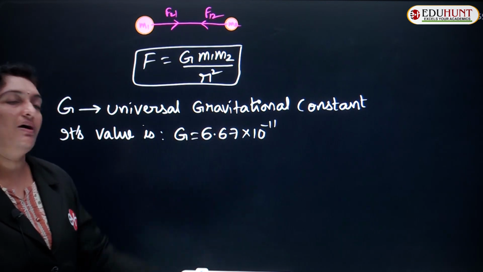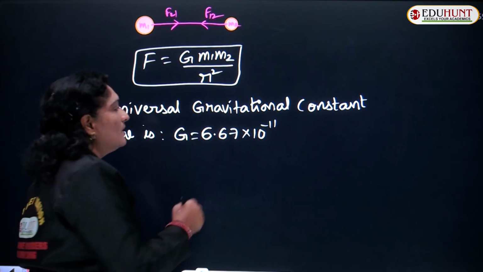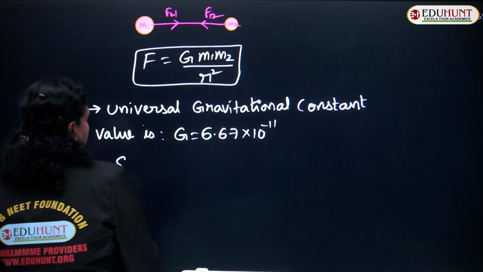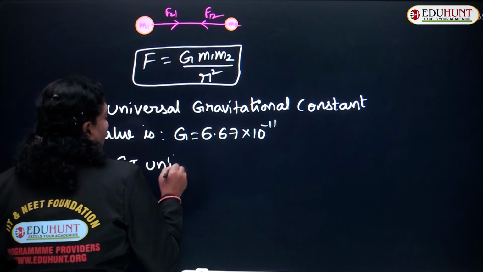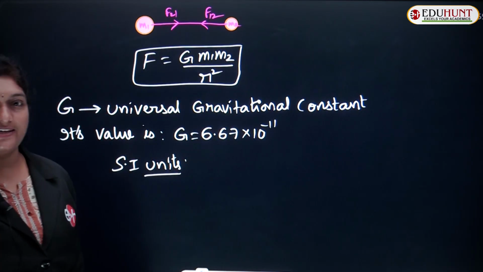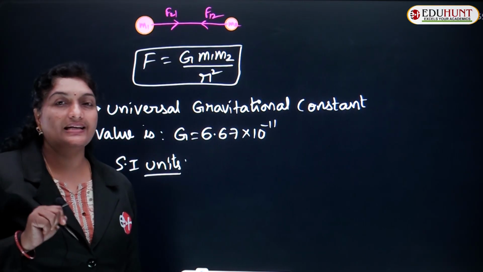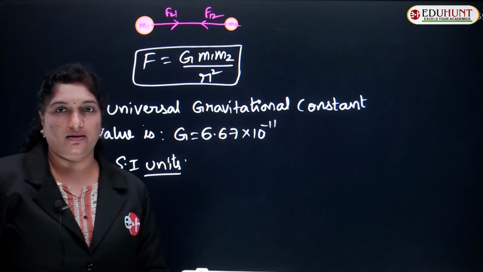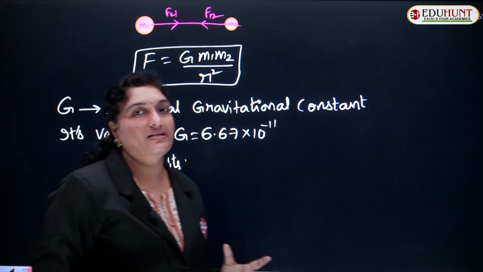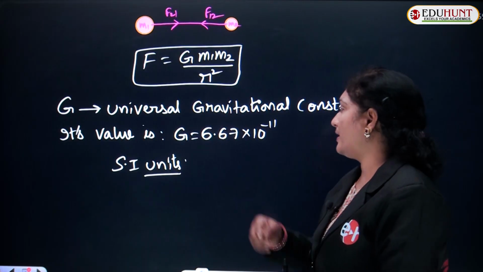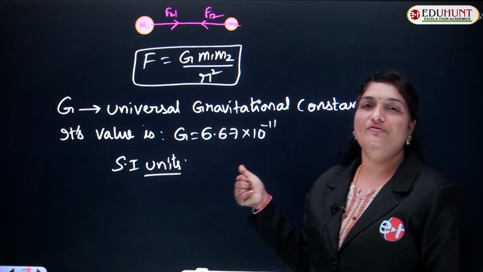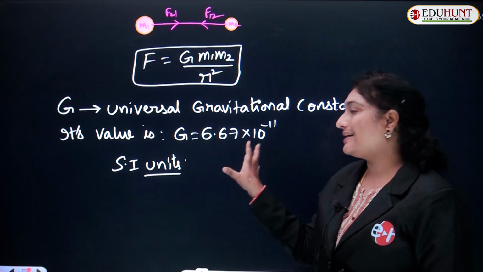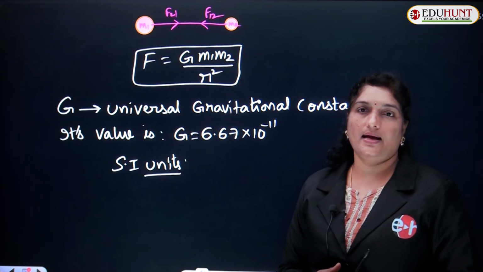This value of G was calculated by the scientist Cavendish in the Cavendish experiment. With that experiment, he calculated the value of G as 6.67 into 10 power minus 11. That experiment you will be learning in the higher classes.